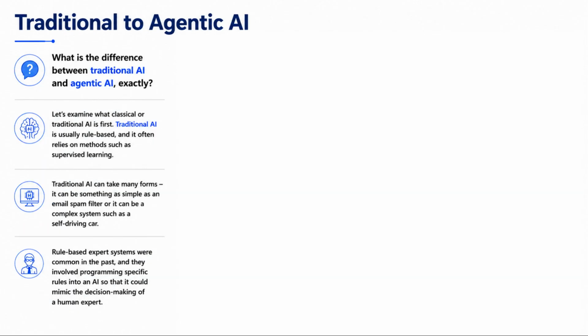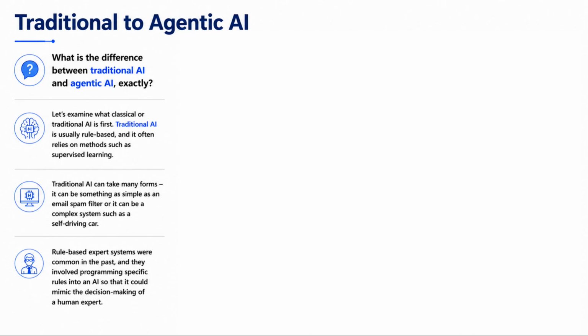From traditional to agentic AI. What is the difference between traditional AI and agentic AI, exactly? Let's examine what classical or traditional AI is first. Traditional AI is usually rule-based, and it often relies on methods such as supervised learning.